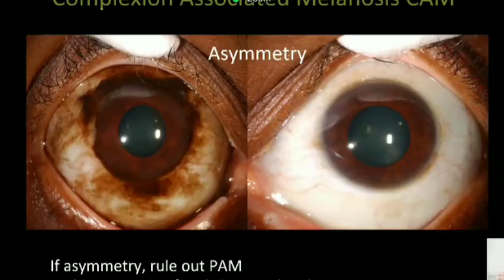Now, when should you be worried about what looks like complexion-associated melanosis? When it is very classically unilateral. Look at this. This is so dark, whereas the other eye is absolutely normal. In this situation, whenever you find gross asymmetry between the eyes, of course there is some pigmentation, but you can't call it by any means symmetric. So in this situation, although the right eye may look like complexion-associated melanosis, it is actually primary acquired melanosis that we are dealing with.